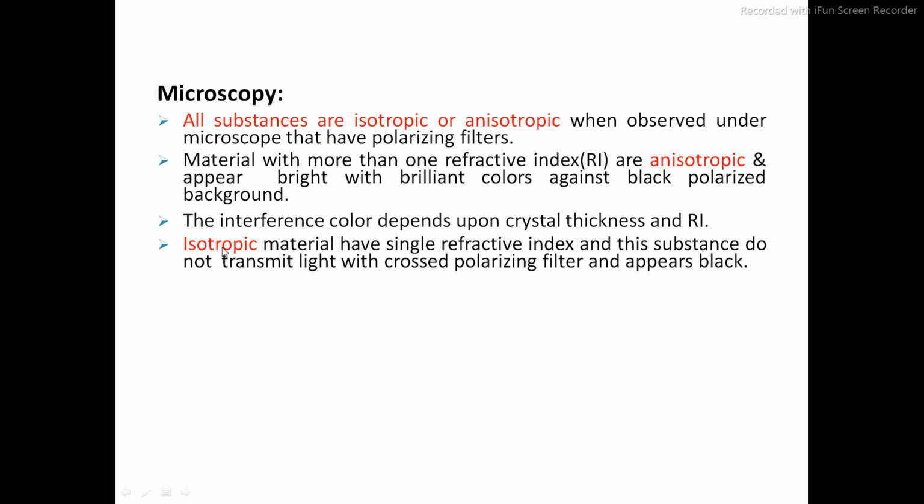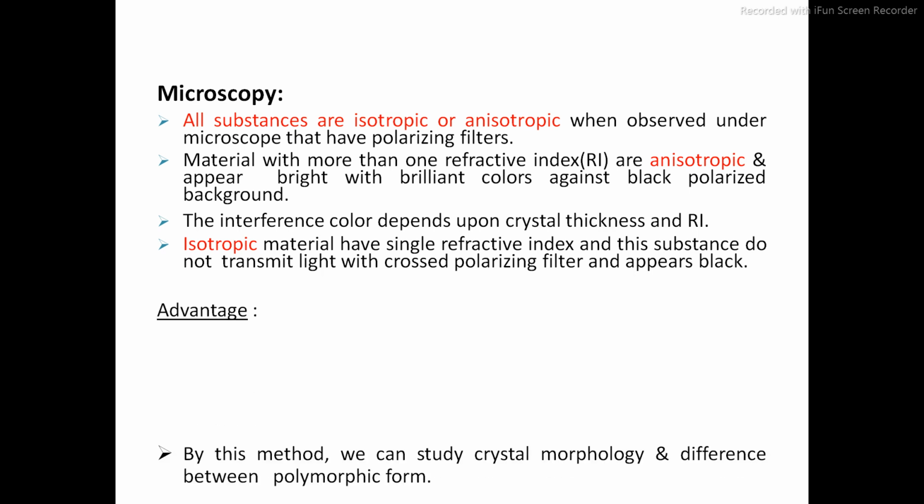But isotropic substances do not transmit the light. So this is the difference: anisotropic means more than one refractive index and appears bright against the black background, and isotropic means a single refractive index and cannot transmit the light.